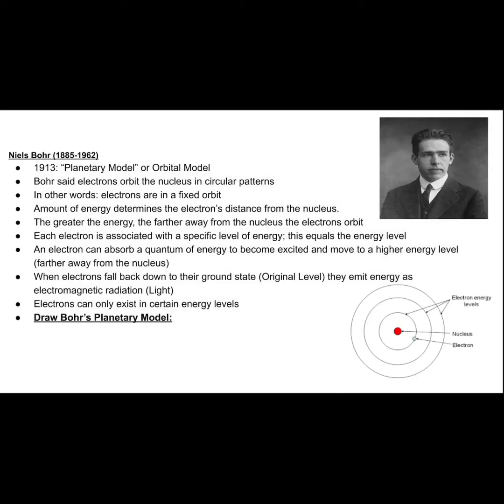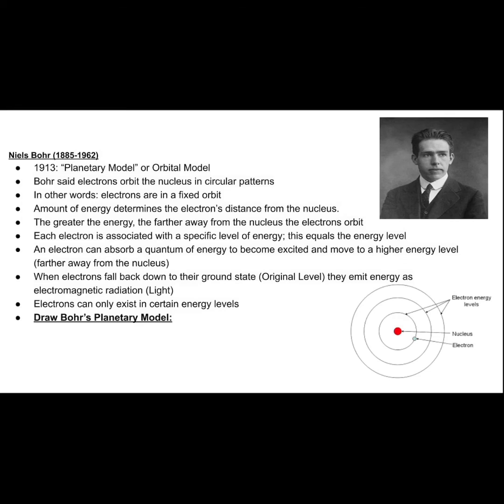Next, we have Niels Bohr. He was alive from 1885 to 1962. In 1913, he came up with the planetary model, which we now just call the Bohr model. He said that electrons orbit the nucleus in circular patterns. In other words, they're in a fixed orbit, so they stay on their own path. You can think of how Earth is orbiting the sun. We're staying in a circle and not going out of it.